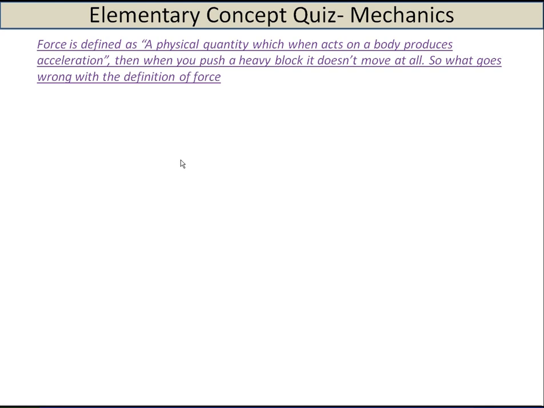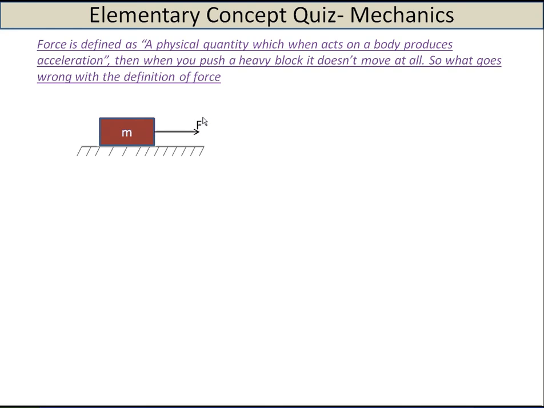So let's move to another question. This is more than concept, it is on the language of the definition of force. We define a force as a physical quantity which when it acts on a body produces acceleration. So the question is, when you pull a heavy block, it doesn't move in spite of the force you apply. As per the definition, this force F when applied on this box should have caused an acceleration, and irrespective of its weight it should have moved. So what goes wrong with the definition of force?